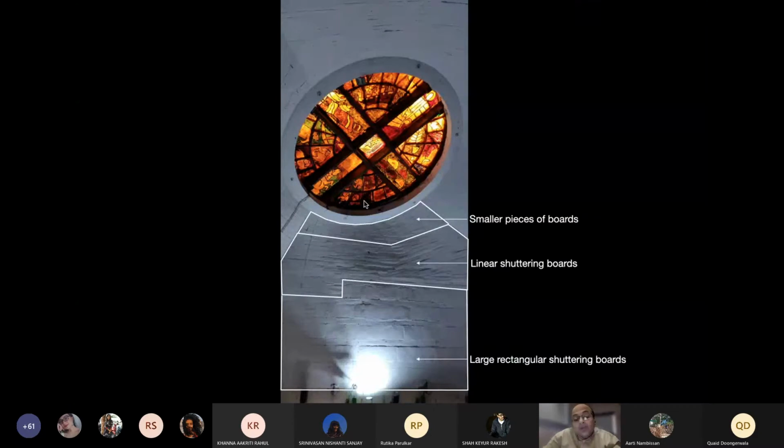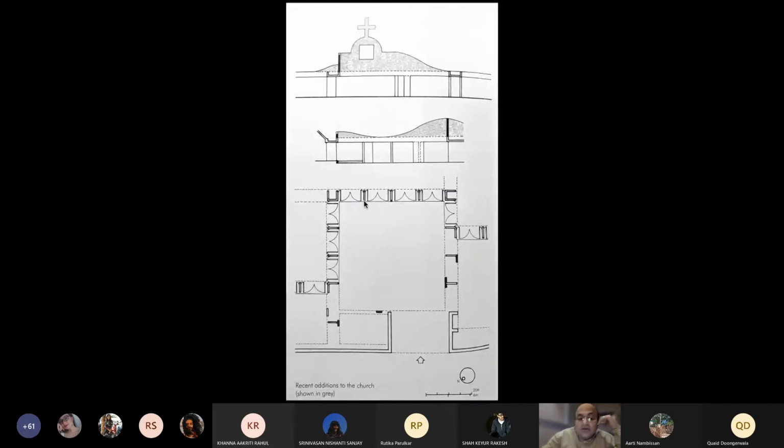But in this case as well, now this is some later drawing which shows what Korea was asked to do to make this building not as brutal as it seems to be. But what I'm trying to talk about here is not that. I'm trying to talk about the same forces which we saw in the Pantheon.